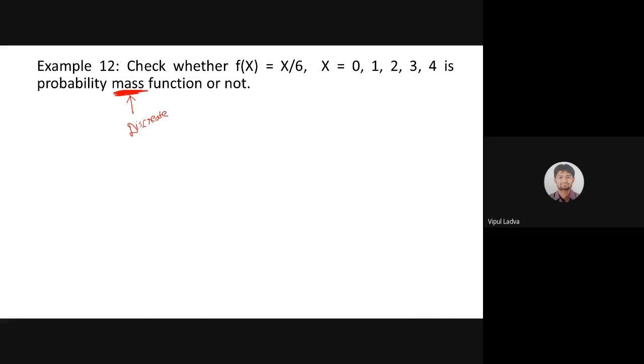If and only if we are dealing with the discrete random variable. So, one can clearly observe that here I have chosen a countable value for x, and we are interested in count. So, this is discrete. It's very, very easy to understand. And my f of x, the respective probability for x is x by 6. Now, here I need to identify whether this function will be known as probability function or not.